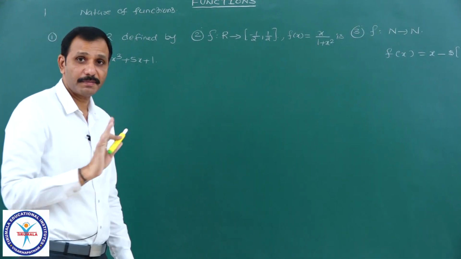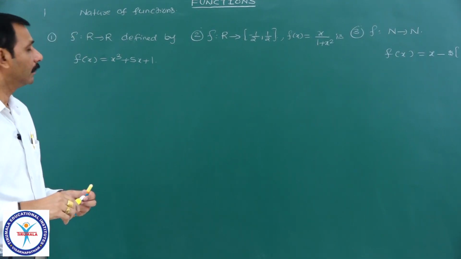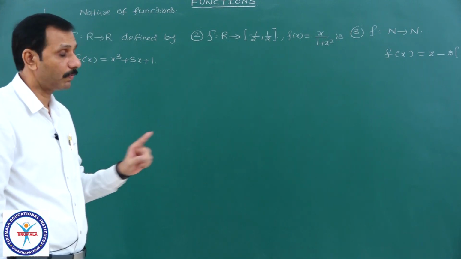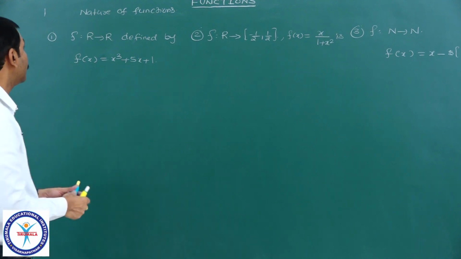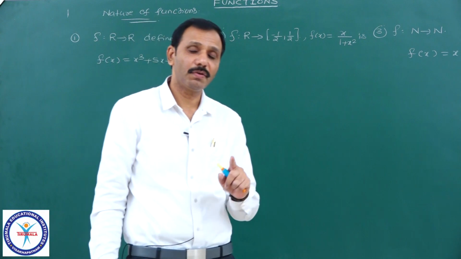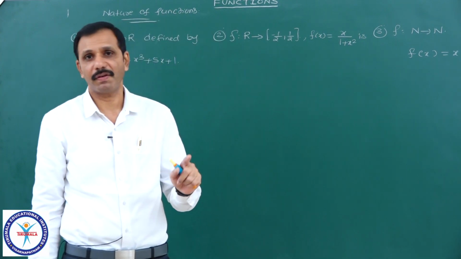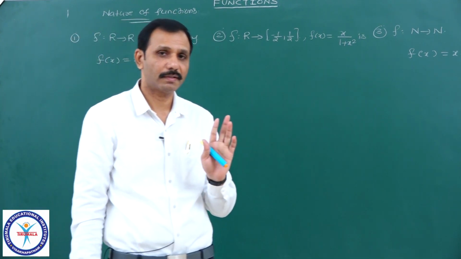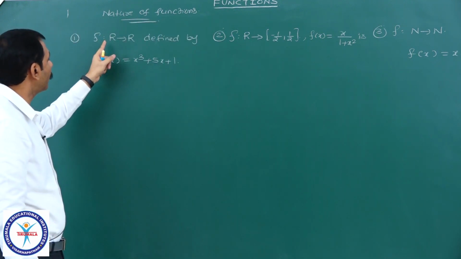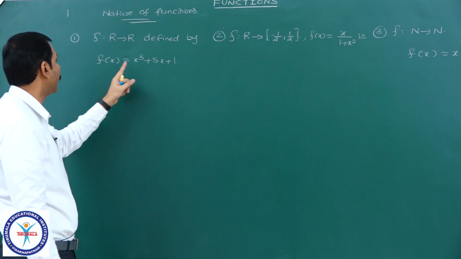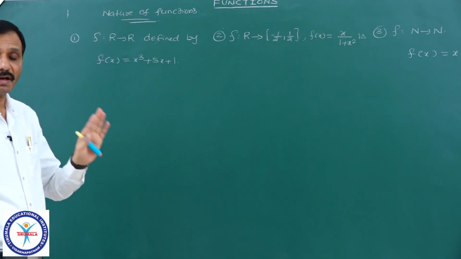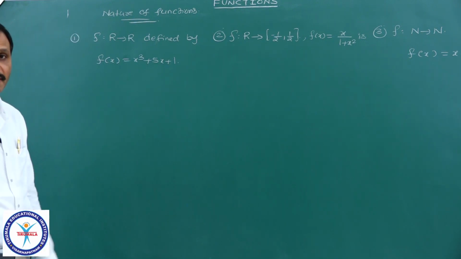Next, another concept. We have completed even and odd function models which are asked in previous JEE question papers. Now, nature of the functions means they will give a function and you will be asked to check whether it is a one-one function or onto function and so on. Listen, a function defined from R to R, with R as domain and codomain, f of x equal to x cube plus 5x plus 1. Check whether it is one-one or onto or both; options they will give.